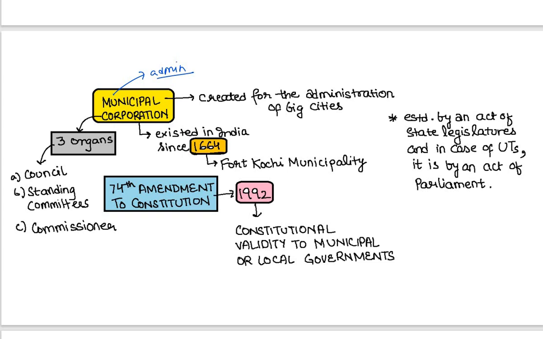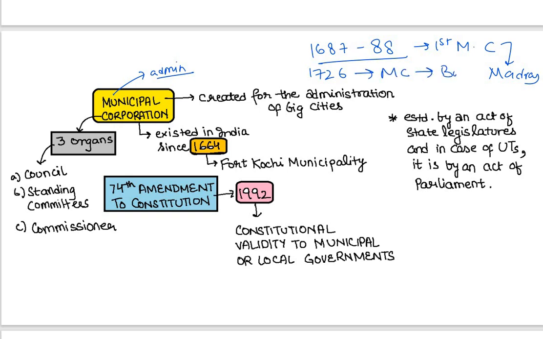And municipal corporation is not a new concept here. It existed in India since 1664, when the first Fort Kochi municipality was established. तो यहाँ पर आप देखोगे, 1687-88 में first municipal corporation was set up at Madras. Okay, this is an important preliminary fact. Please write it down. Then in 1726, the municipal corporations were set up in Bombay and Calcutta.